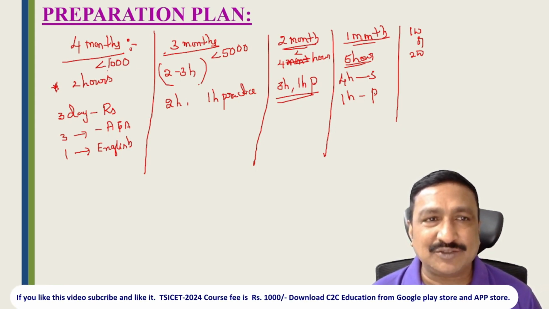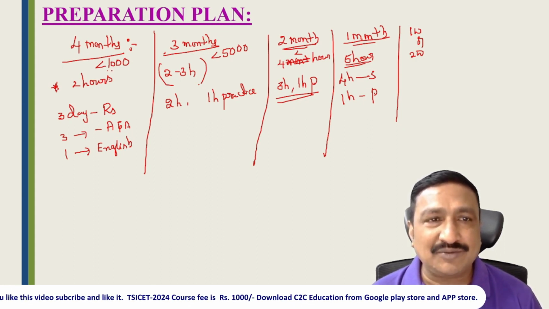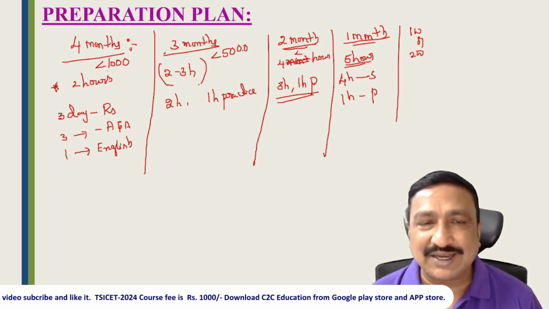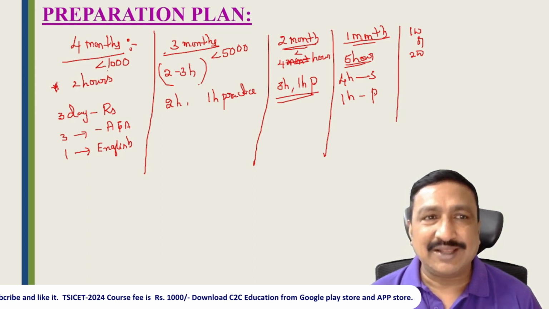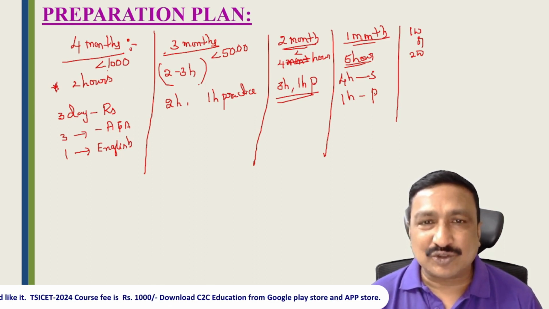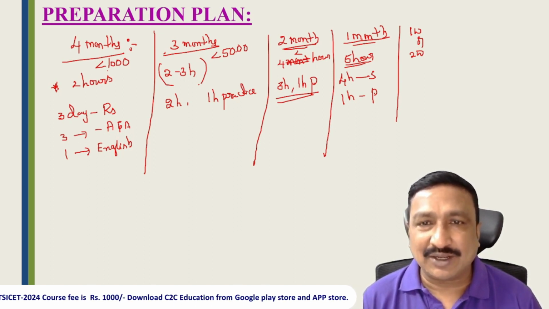So you can get, because 4 months means you have a lot of time, so the probability of getting a good rank is high. Here also it is probability. So getting a rank always depends on our hard work and time. It's not about a time period like 4 months or 5 months or 3 months. Some students, if they prepare for 1 year also, they may not get a good rank.